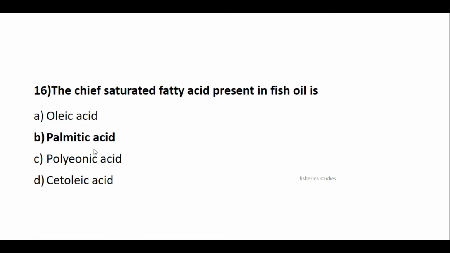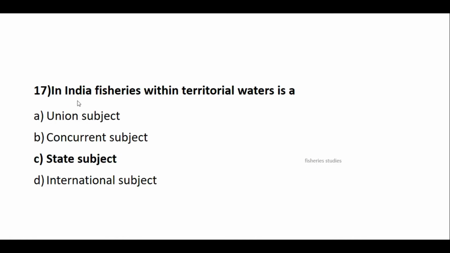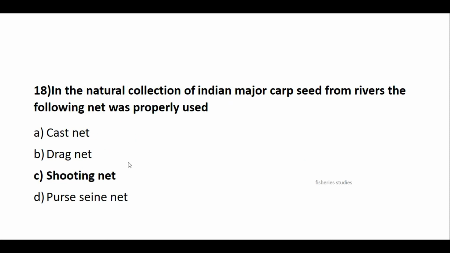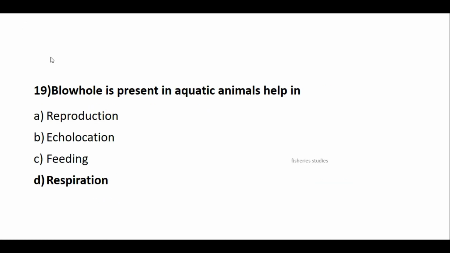In Indian fisheries, within territorial waters is a state subject. For the natural collection of Indian major carp seed from rivers, the net properly used is shooting net. Blowhole is present in aquatic animals. We can see it on the top of the animal. It is mostly used for respiration.